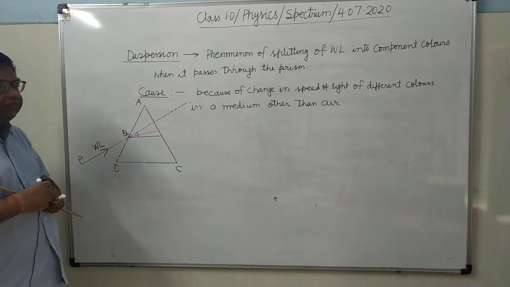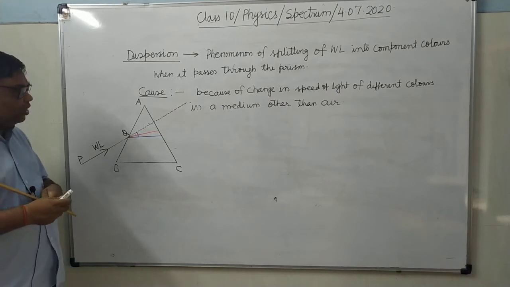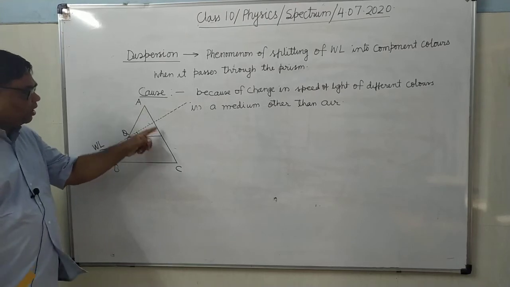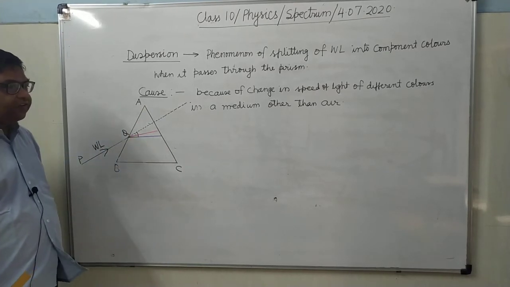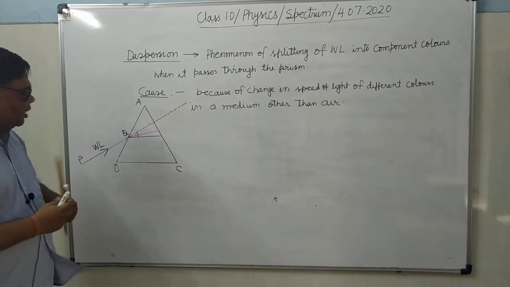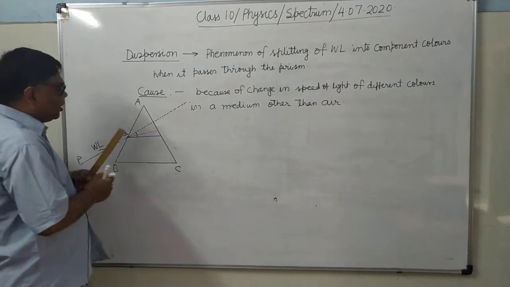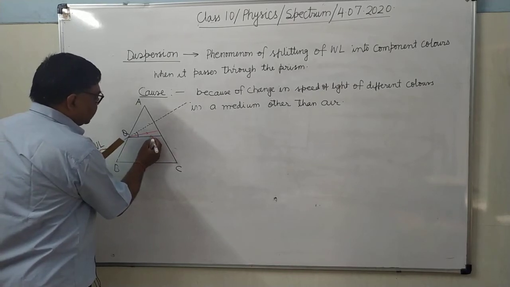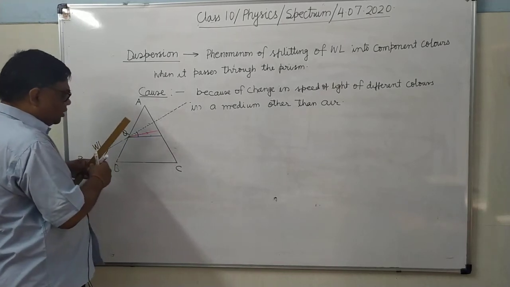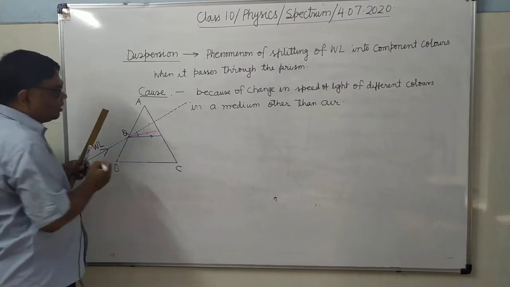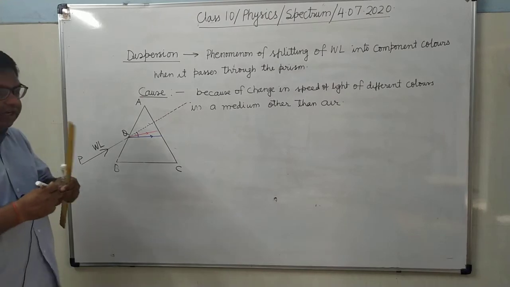Only refraction will take place because now it is already dispersed. Different color light is falling on the surface AC at different points. So here there will be just refraction. Red color and violet color as well as the other colors all will refract, but in the same way red will deviate least and violet will deviate most.